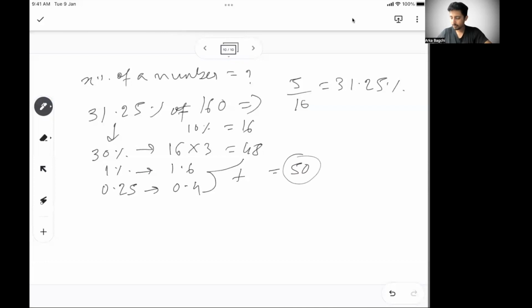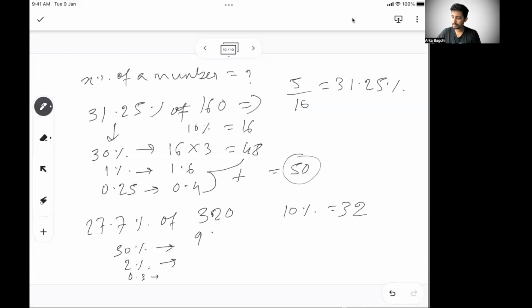Similarly, let's say I will do 27.7% of 320, right? So again, I can do 30% because that's the closest 10th percent. I can do 20 also, but whatever you are comfortable with, if you want to add and do that. I will come down by 2.3 units. So I will do 2% and then I will do 0.3%. I have to subtract from 30. So 10% of that is 32. So 30% of that is 96.